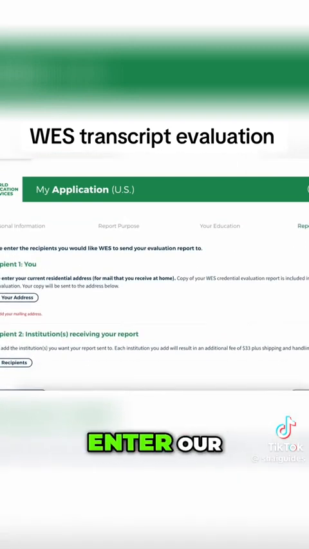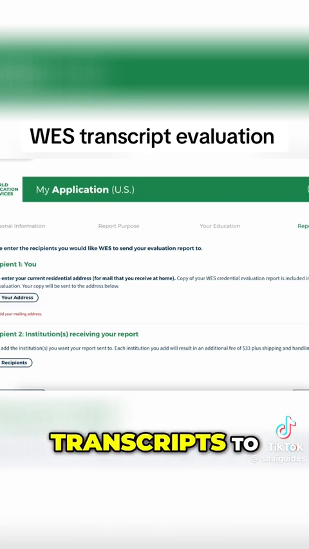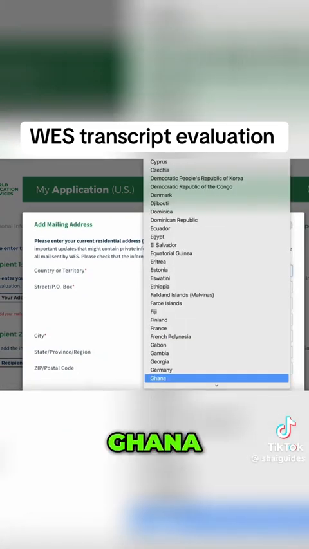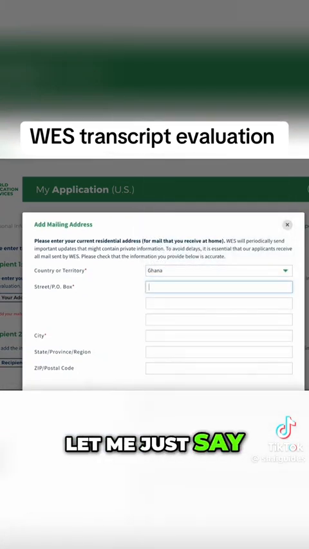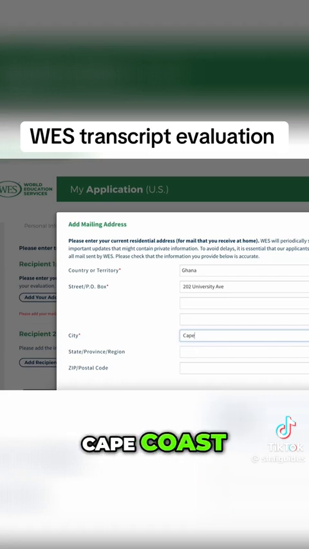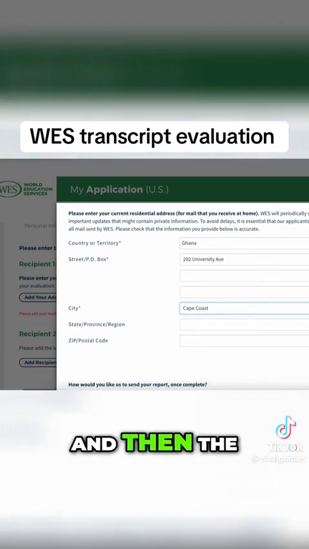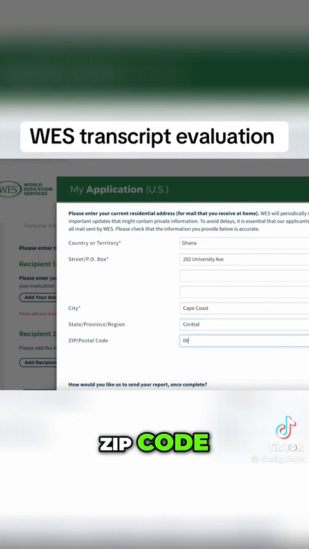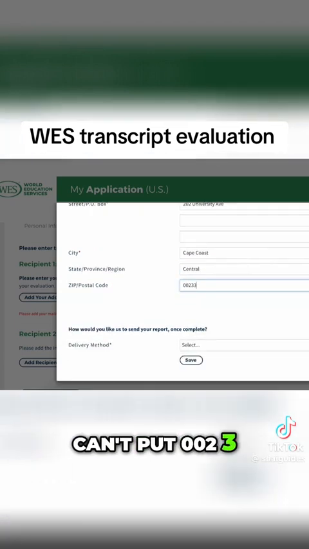Now we are supposed to enter our address. They are going to send a copy of the evaluated transcript to this address. So let's enter our address. Country is Ghana. And then let me just say 202 University Avenue. Right, this is not correct. So University Avenue. And then the city is Cape Coast. And then the state region, let's say Central Region. And then the zip code, can put 00233. It's not a big deal.